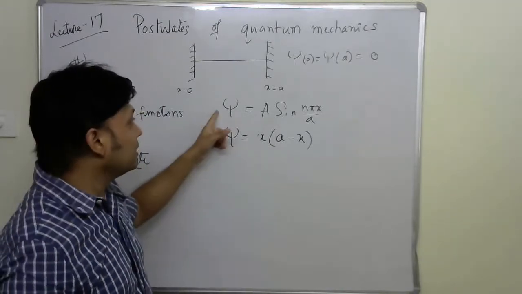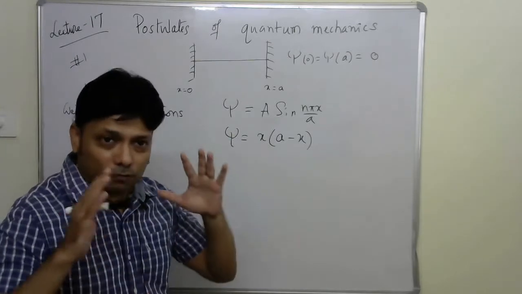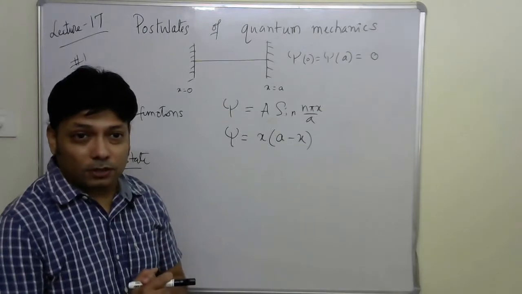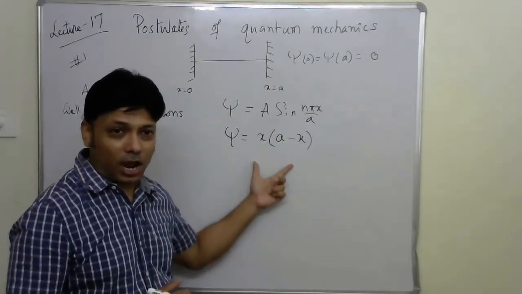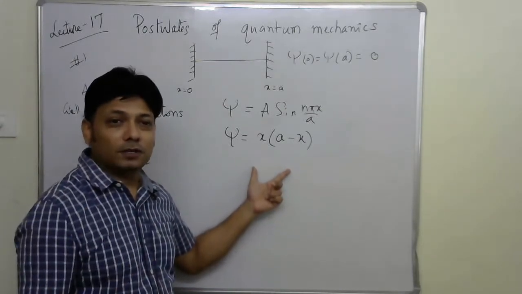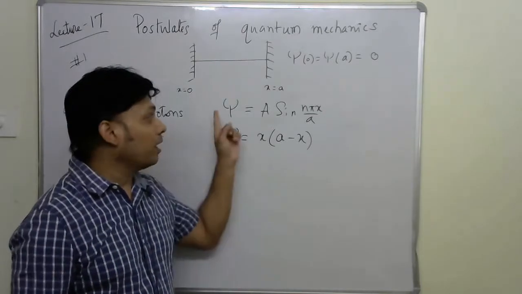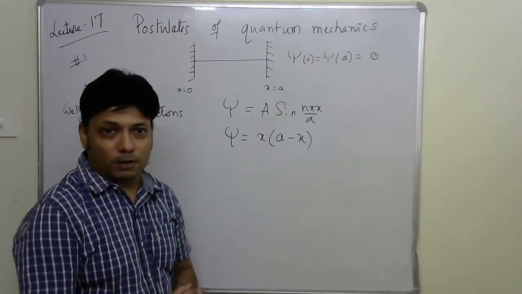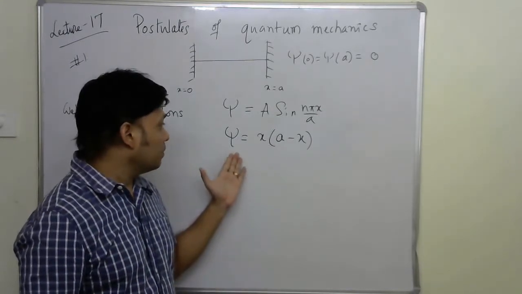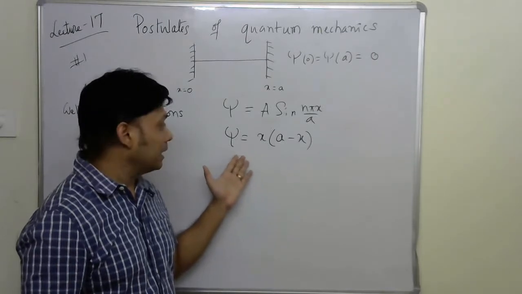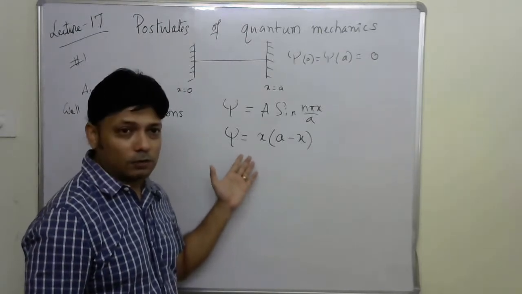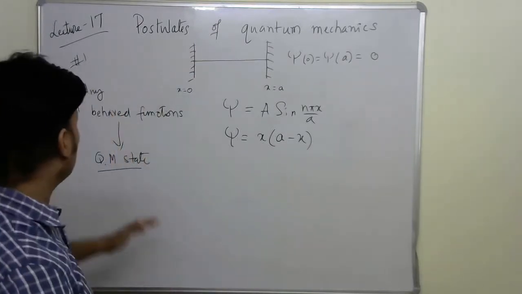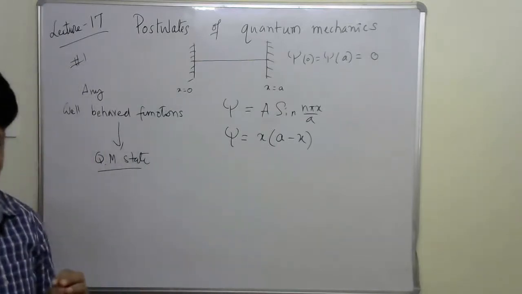We know that the sine function is an eigenfunction for the particle in a 1D box, but this psi may not be an eigenfunction, and that doesn't stop it from being a well-behaved wave function to define this particular quantum mechanical state. I hope you got that point. We can do some numerical examples later using this psi value, so we will try it out later. Now I guess postulate number 1 is clear to us.